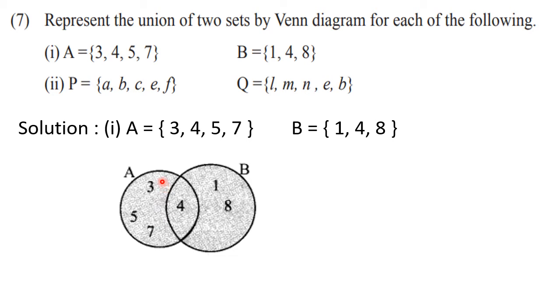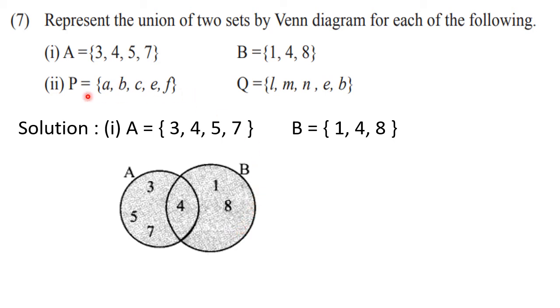Then in this part you can write down the remaining elements from set A. They are 3, 5 and 7. And here in this part you will get the remaining elements from set B, that are 1 and 8. So in this way, this complete shaded region gives us A union B. Okay, so in this way we can show union by Venn diagram.